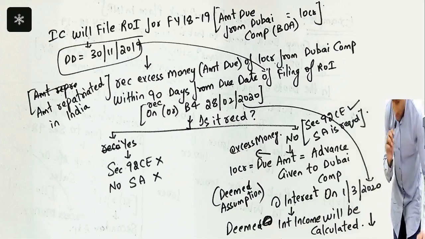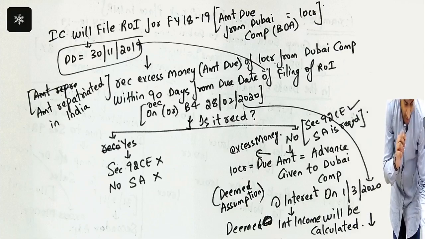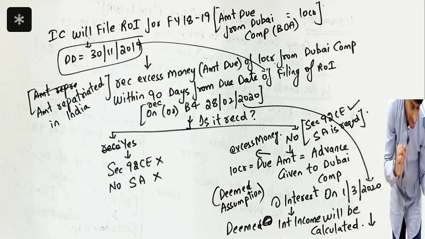I hope it's completed till here. So now we are calculating the deemed interest income. It is calculated like this.